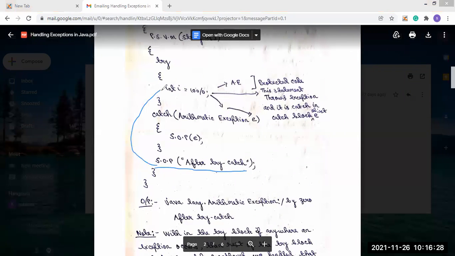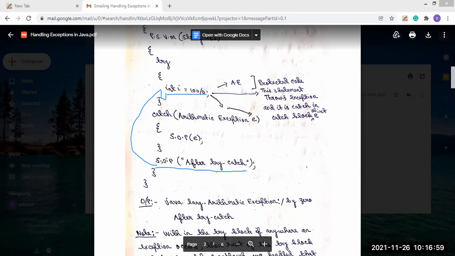But if this system.out.println statement is present inside the try block, then that statement cannot be executed, because try catch block has a property that if it finds an exception generated at the first statement, then the next statements will not be executed.